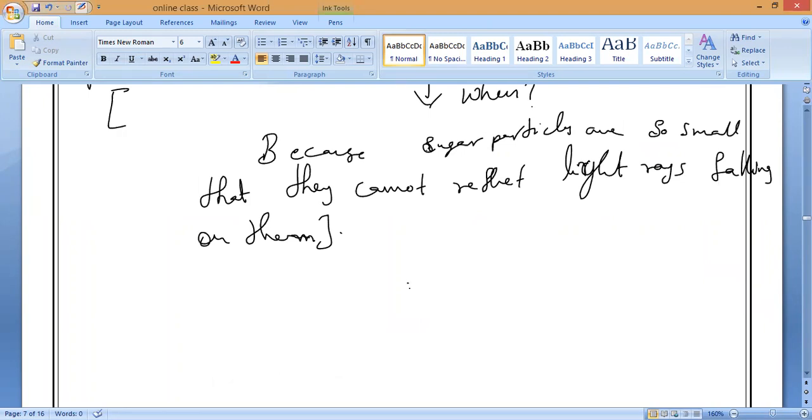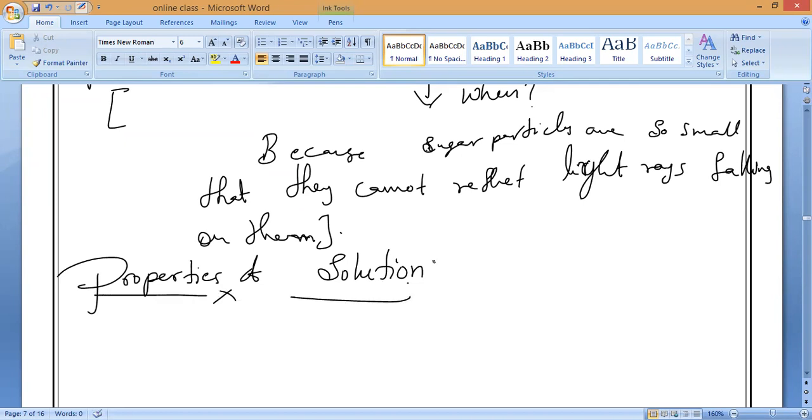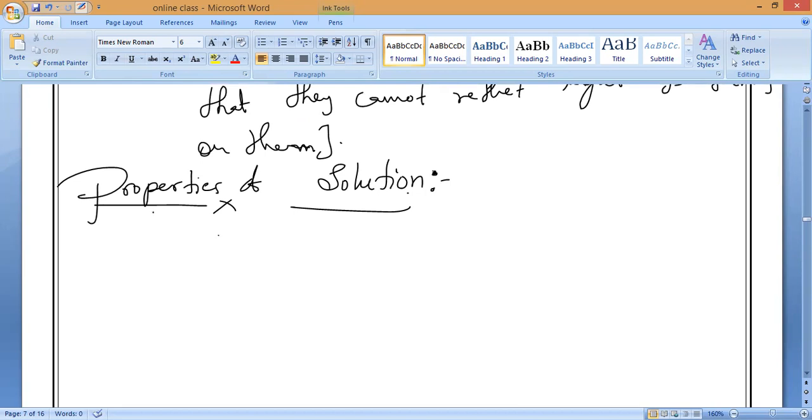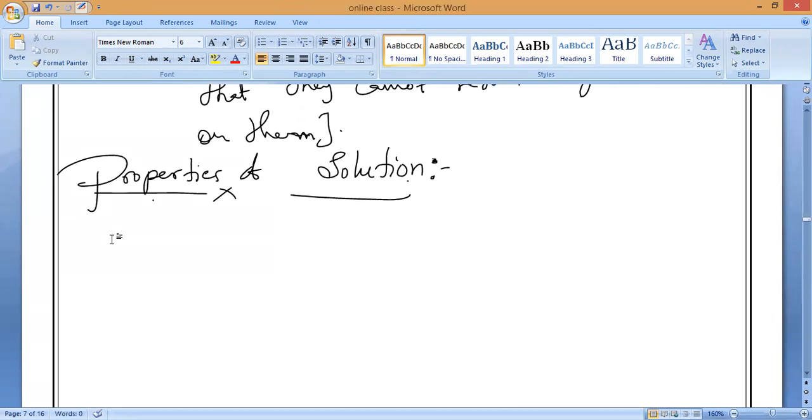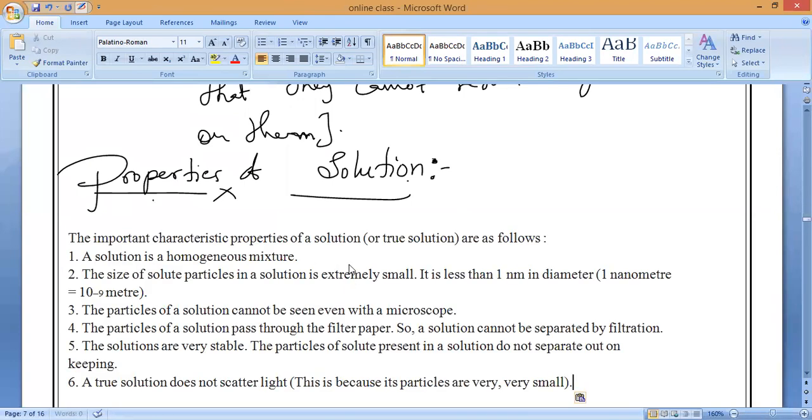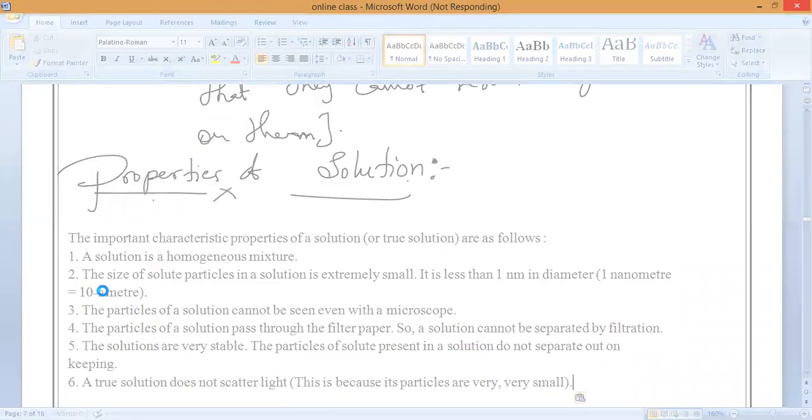The next concept which we are going to study is, what is that? Properties of solutions. So please, all of you write it. First one is mixture. Yes, very good. So these are the 6 properties of all the solutions. Please write it exactly and neatly so that I will explain it very clearly one by one.